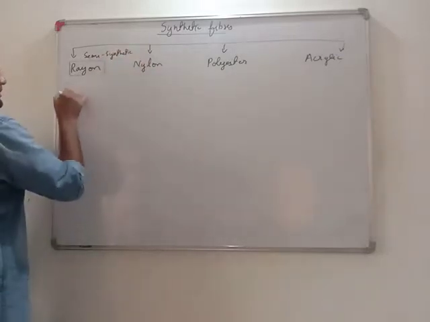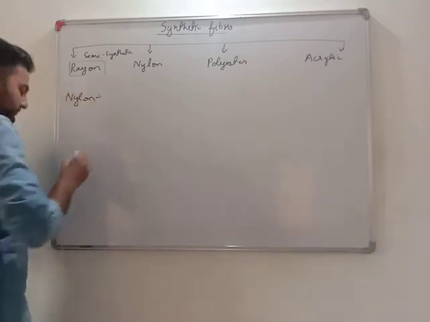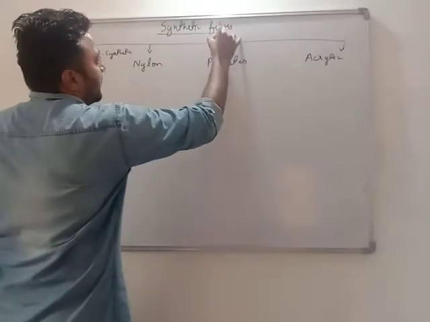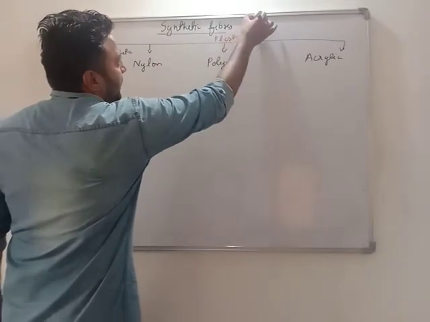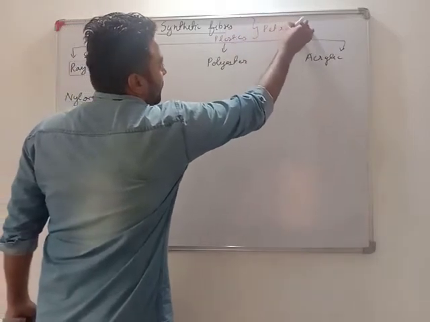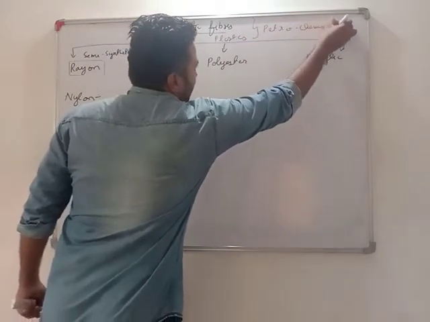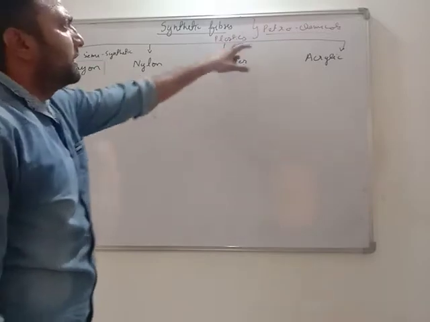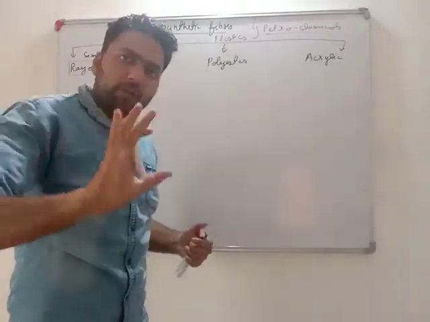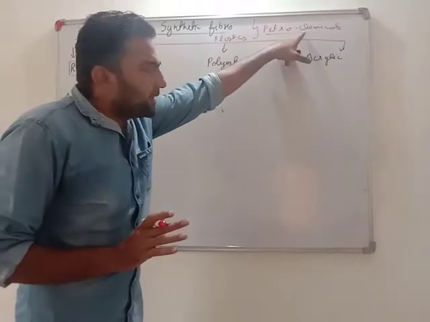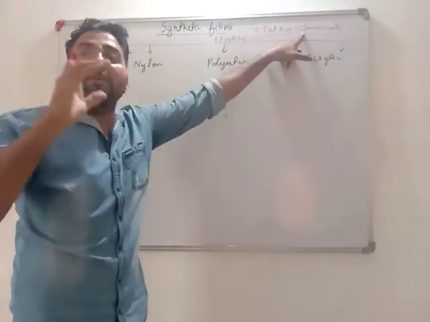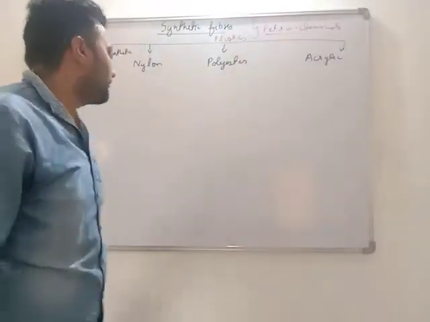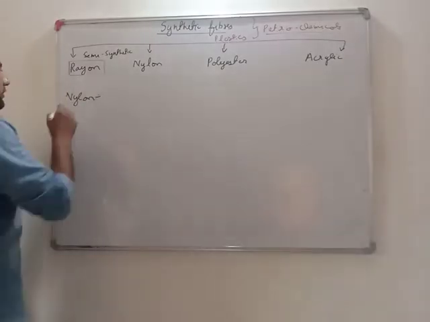Now we will see all these. First one is nylon. Dear students, very important. All the synthetic fibers and all the plastics are made up of petrochemicals. Very important. All the synthetic fibers and plastics or any synthetic material is mostly made up of petrochemicals. What this means is, the chemicals which are used in making all this stuff we get from petroleum. What is petroleum? That we will also be looking at in the further chapters. Don't worry, next chapters.